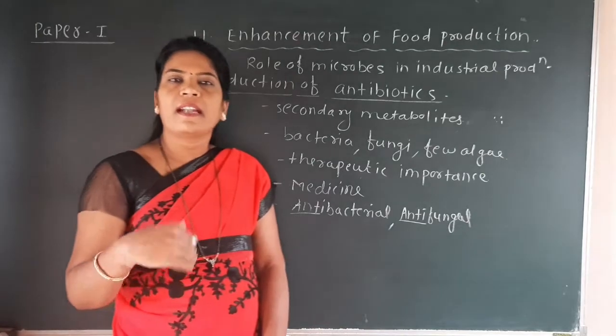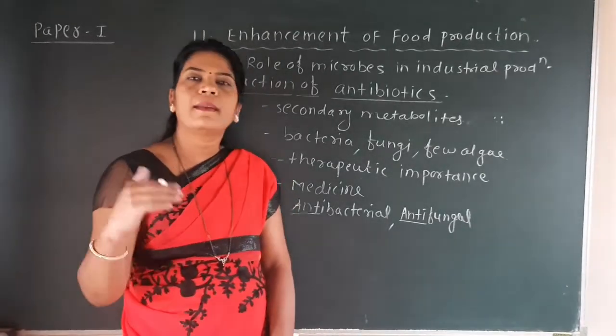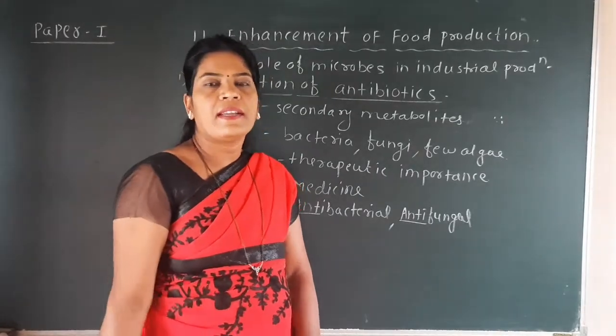They are used in medicine for the treatment of various disorders of the human being, mainly antibacterial and antifungal.